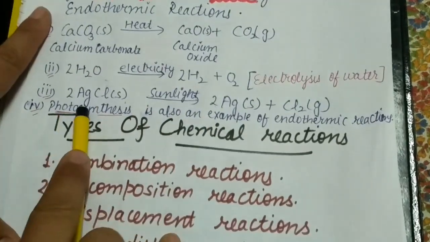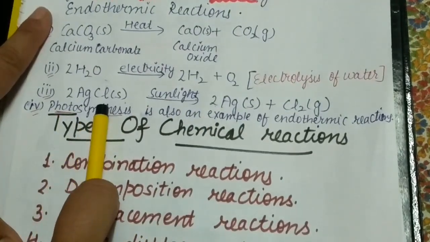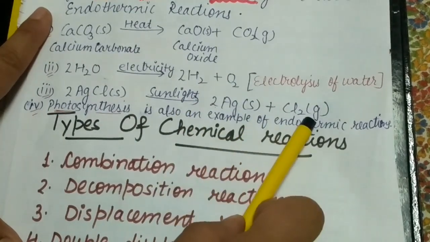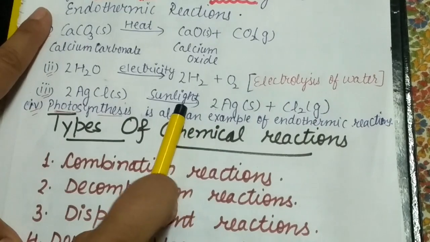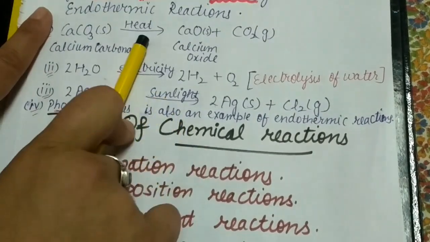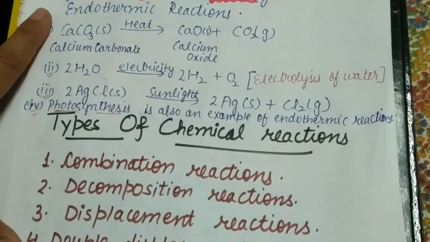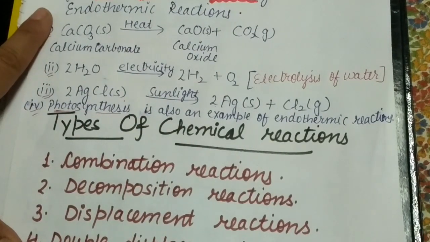Then the next one is silver chloride. In the presence of sunlight, it gets converted into silver and chlorine. So this reaction takes place in sunlight. So heat, electricity, and sunlight are the three conditions that have appeared in the endothermic reactions. So these are the examples.